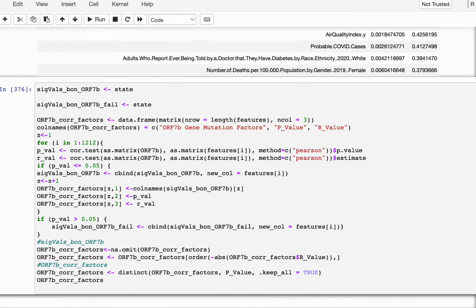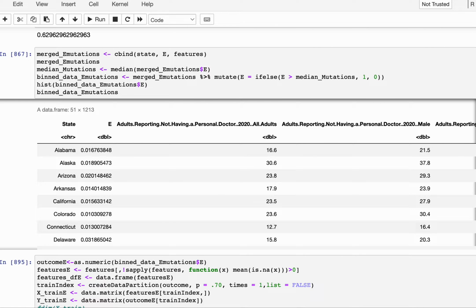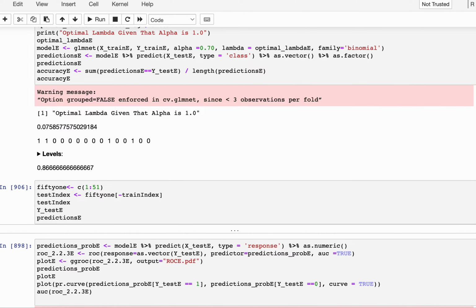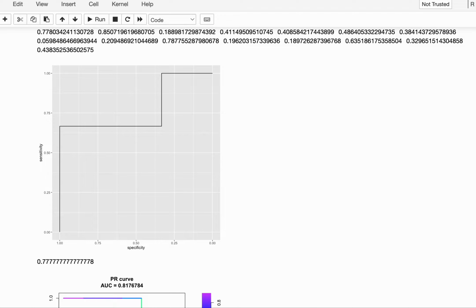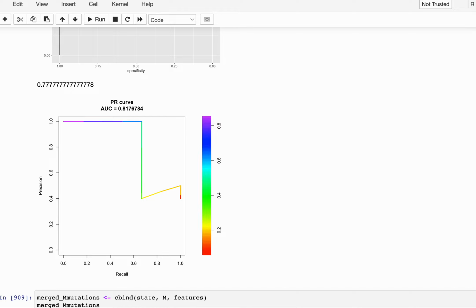Now quickly moving into the predictive models. Here is the predictive model for the E gene, and here you can clearly see I predicted it with an accuracy of 87%. And here's the ROC curve, which had a suitable area under the ROC curve, and the PR curve, which had a suitable area under the PR curve.